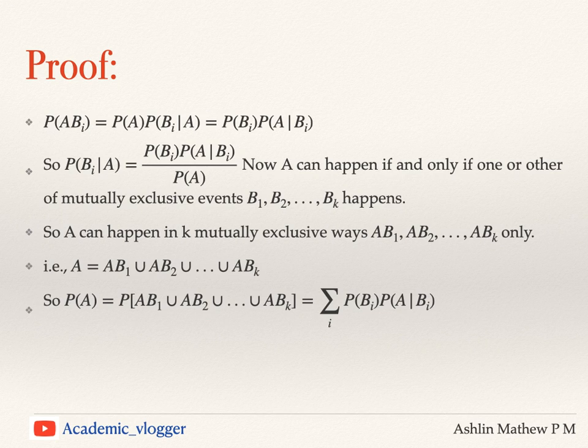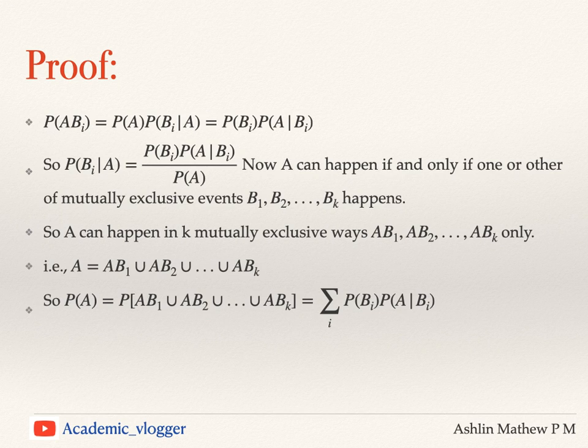Probability of A∩B1 can be written in terms of conditional probability. A∩B2 can be written in terms of conditional probability, and A∩Bk can also be written in terms of conditional probability. So A∩B1 can be written as probability of B1 into probability of A given B1. Probability of A∩B2 can be written as probability of B2 into probability of A given B2, and similarly A∩Bk can also be written in that way. So we will get probability of A as summation over i of probability of Bi into probability of A given Bi.